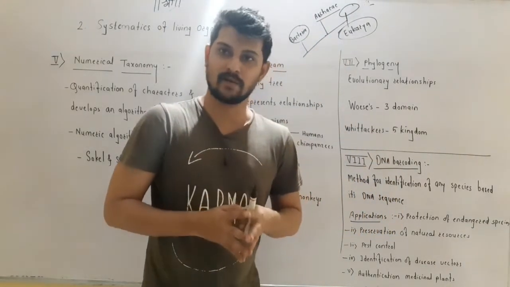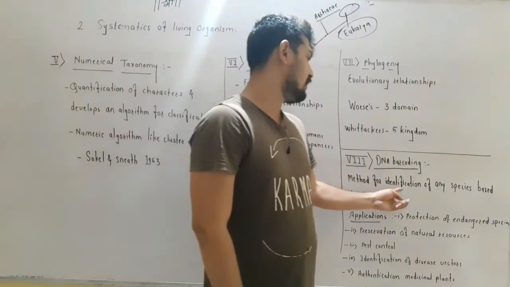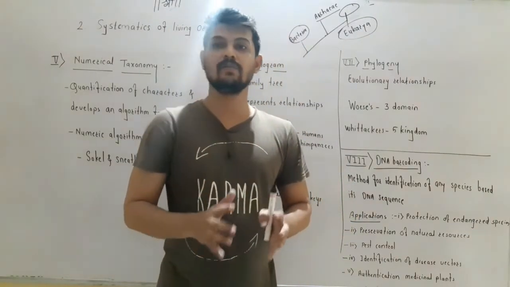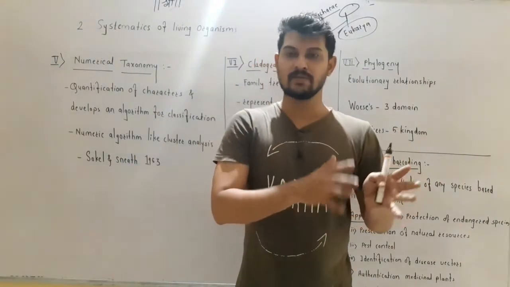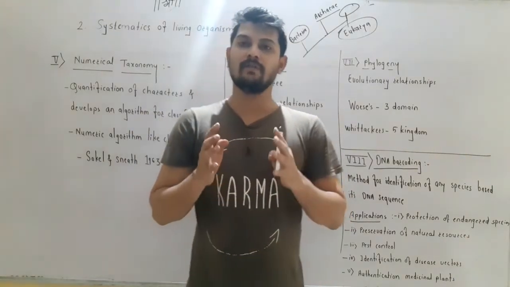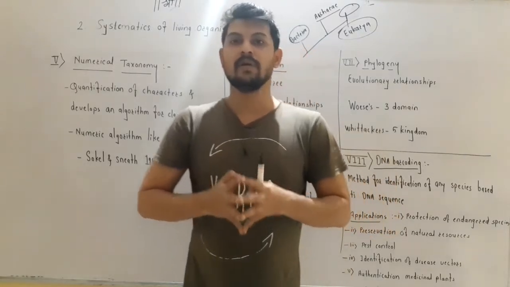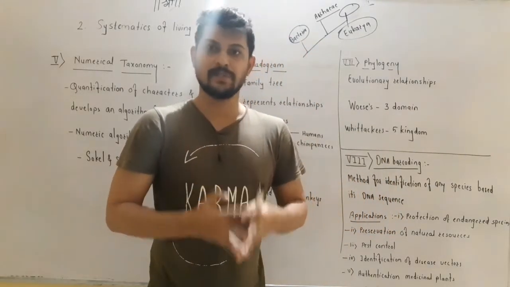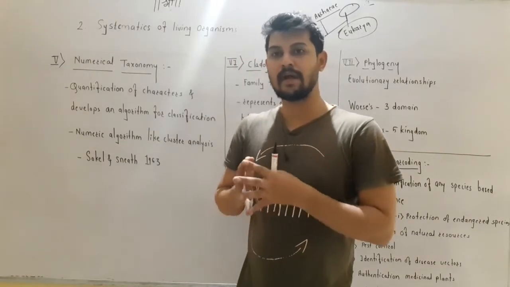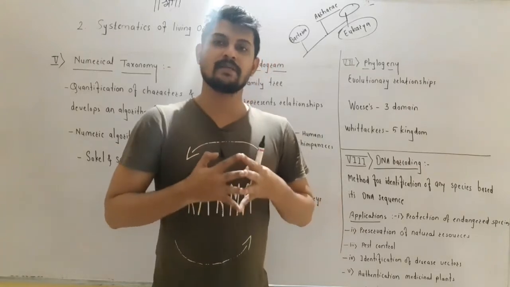So what is DNA barcoding? DNA barcoding is a new method for identification of any species based on their DNA sequence. Just now I told you about the sequencing of the RNA. This 3-domain system of classification was based on the sequencing of the RNA, but sequencing of the DNA can be used for the identification of any species. So we can use the DNA sequencing method for identification of any species. So it is used as DNA barcoding.